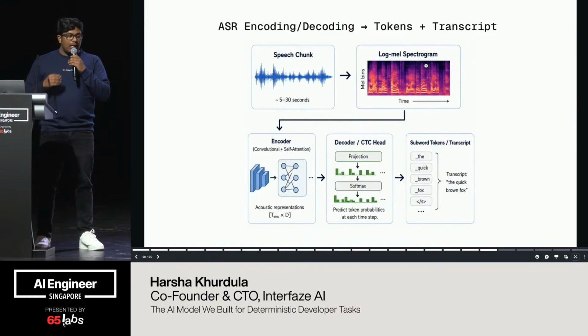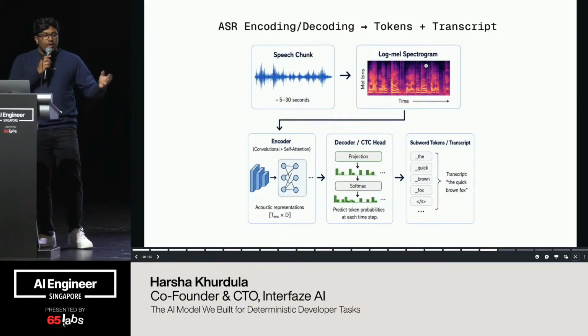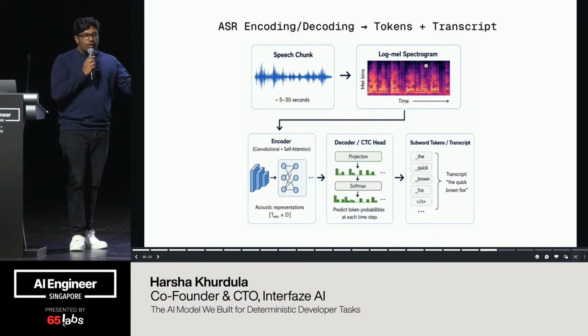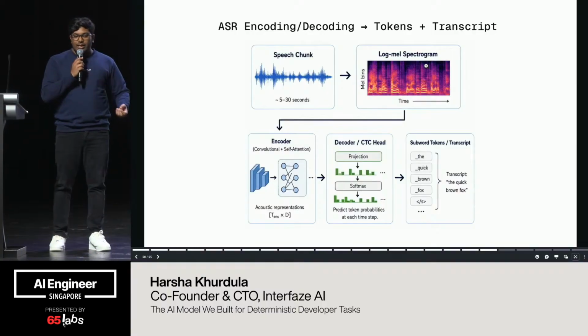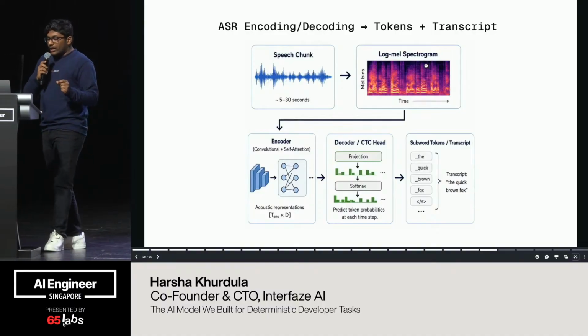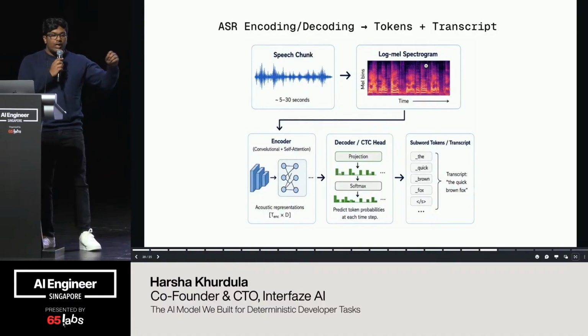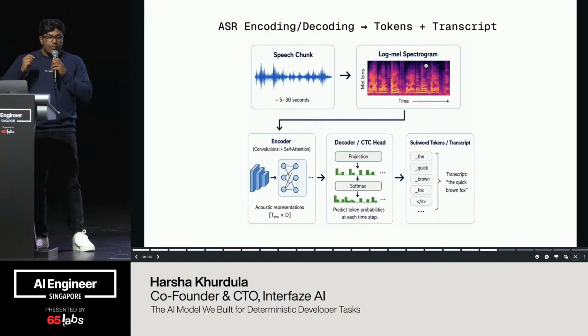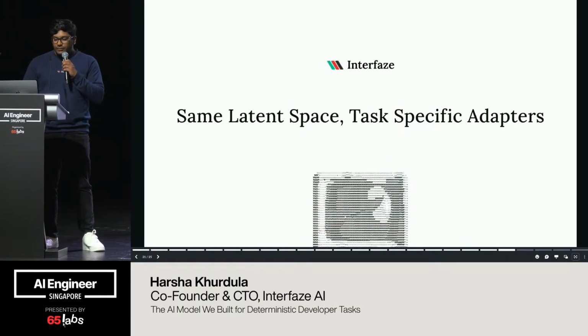But the text comes from the encoding part again, where you convert the audio into a spectrogram. A spectrogram is basically a visual representation of audio. And then you use that as a frame to generate or classify text. So whatever the pronunciation is, that would particularly be classified into text.